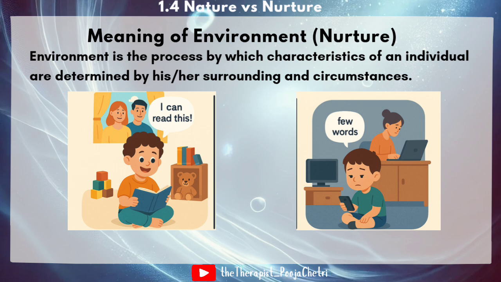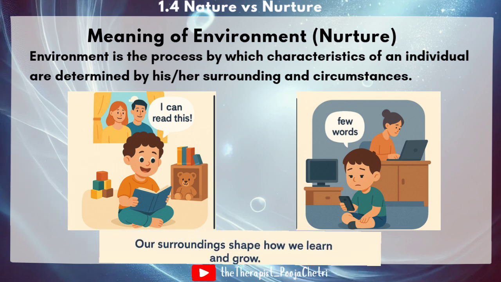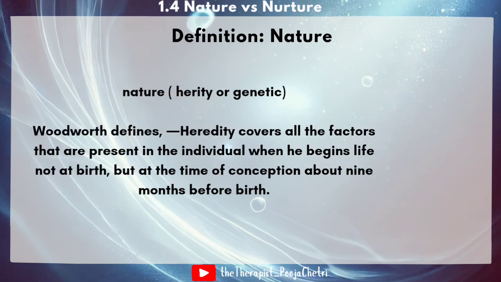Even if both kids were born with the same abilities, that means the same genes, the first child may learn to speak faster and develop better thinking skills because of their environment. So that's how nurture works. That's the environment.